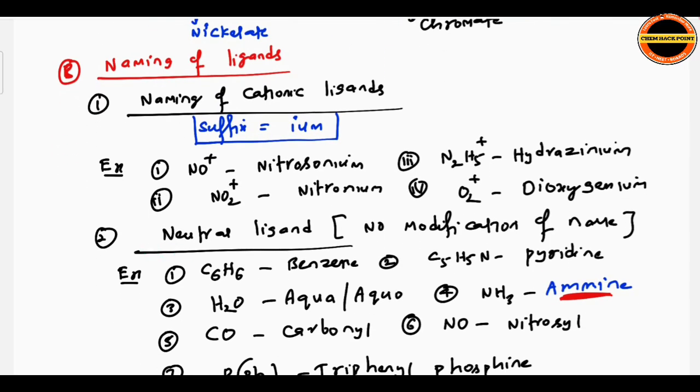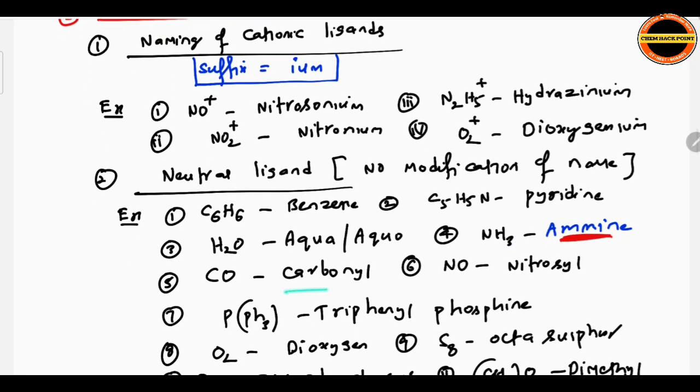There you need to add ium for cationic ligands. Neutral ligands, no modification of name. Benzene, H2O aqua, pyridine. NH3, double m you have to remember, ammine it is, double m. Carbonyl for CO, nitrosyl for NO.